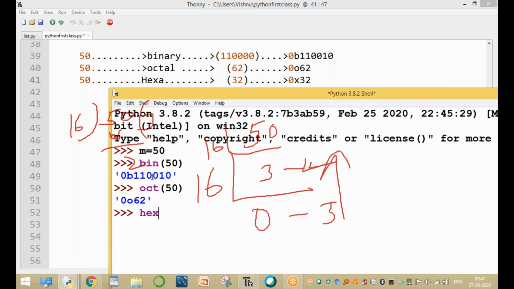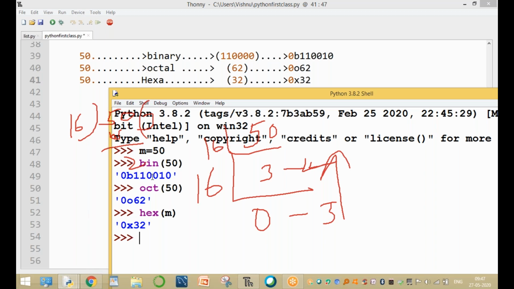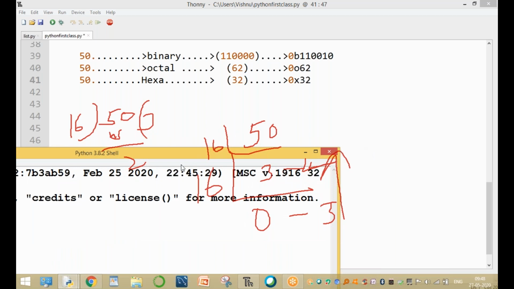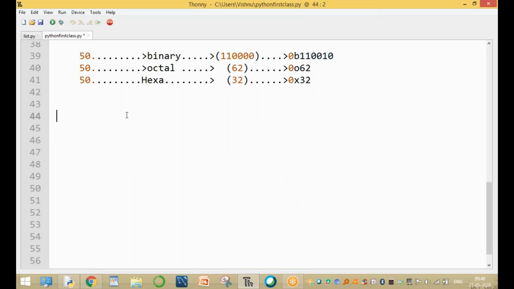Okay, hexa of value equal to m. Hexa of m answer equal to 0, small x or capital X. The final output will be displayed only for small x. Okay, the output is 0. This is the conversion to convert the values from one type into another type.